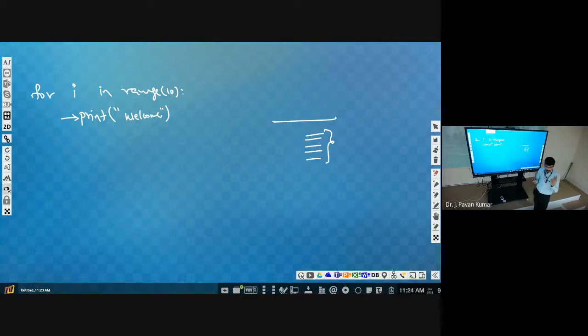Now we have the same kind of requirement, but with a little variation. We have some set of statements which we need to repeat 5 times. We want to execute the same set of statements 5 times, but not contiguously.